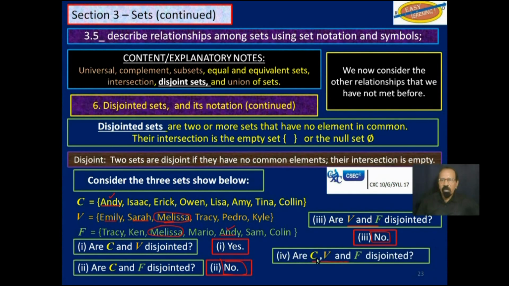Finally, are C, V, and F disjointed? We have Andy there, all three together. We have Andy there. We don't have Andy here. And well, we really don't care if Andy is down here. We want to have Andy in all three. Or we want to have at least one person or one element common in all three. And since Andy is not there in V, then straight off we know that the answer is yes. C, V, and F are disjointed because there is no element common in all three.